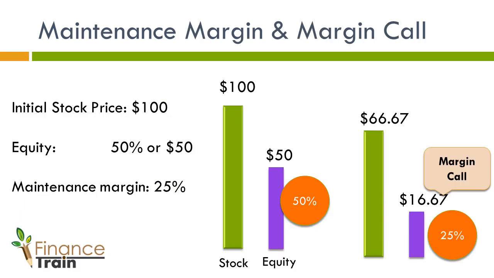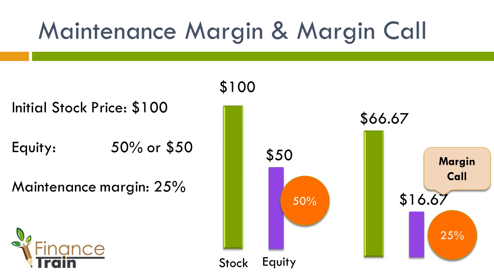As the value of the asset changes over time, the percentage of equity in the margin account will also change. The broker expects the investor to maintain a minimum equity percentage, which is called the maintenance margin requirement. In most cases, this requirement is 25% of the position value. However, the brokers may require a higher maintenance margin for highly volatile stocks.